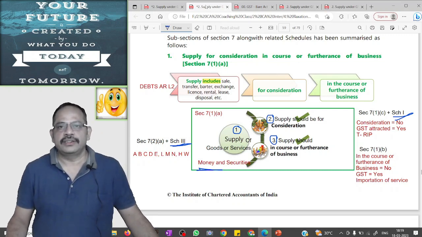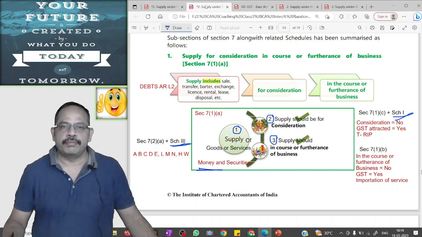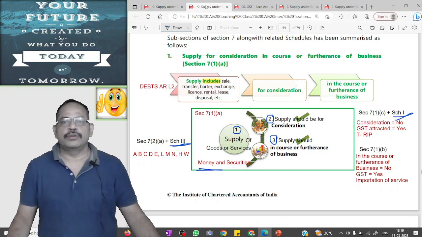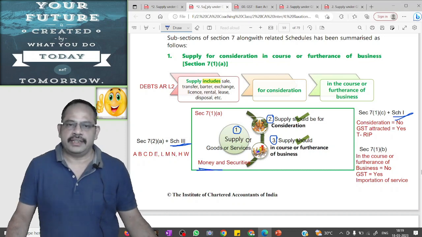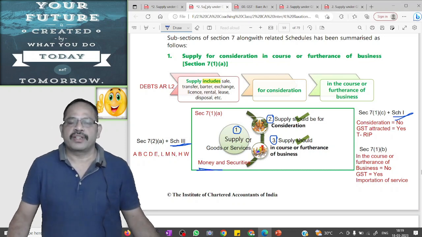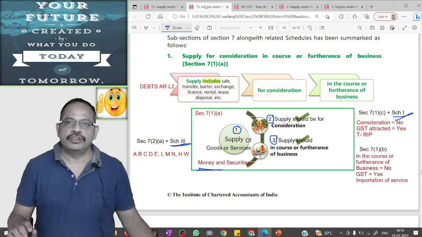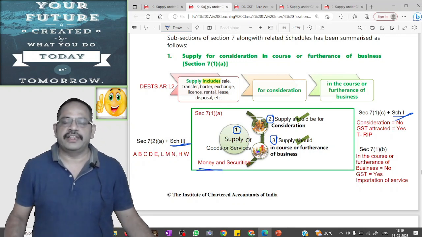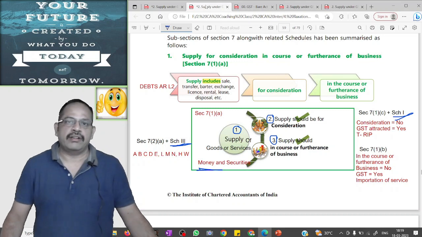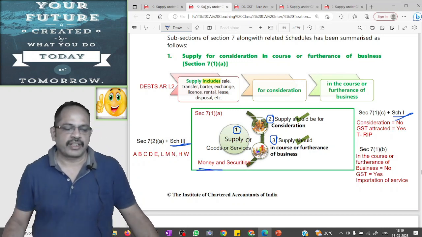But any charges collected for use of money or transaction related to money is a supply, is a taxable event and GST will be attracted. For example, service charges collected for issuance of demand draft, service charges collected for issuance of letter of credit. The service charges alone is a supply, is a taxable event and GST will be attracted on that service charges.